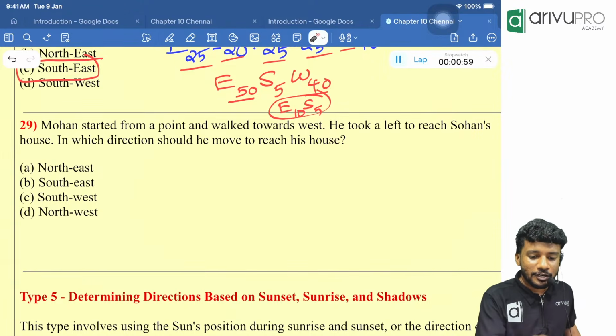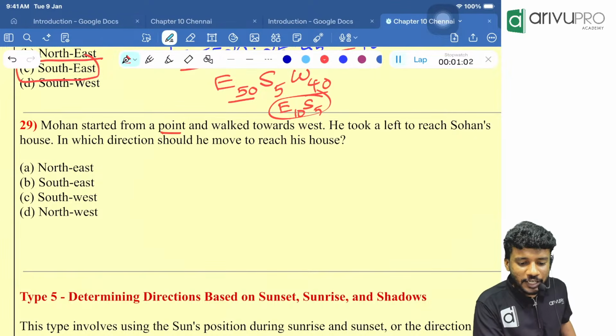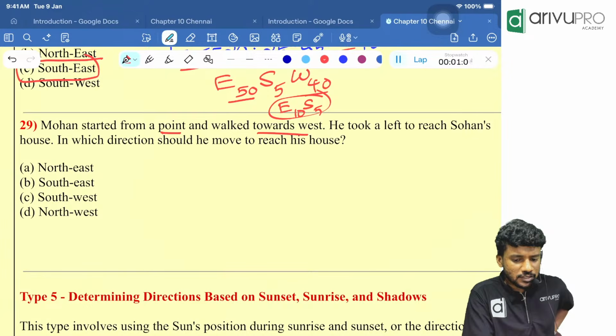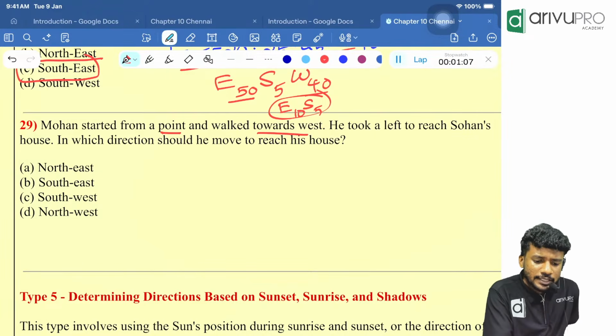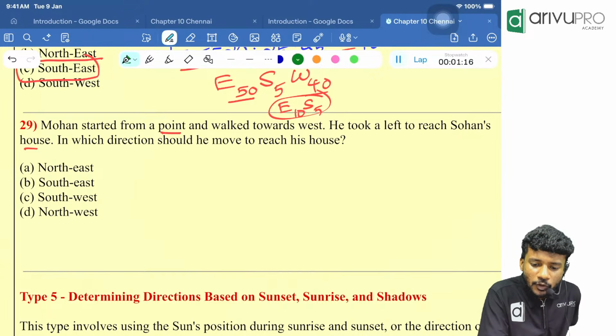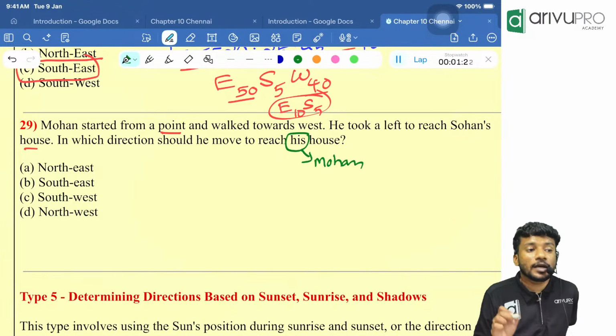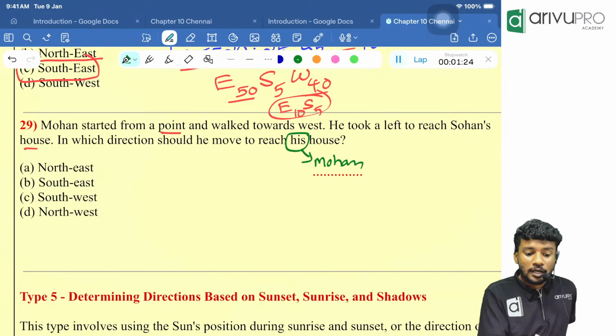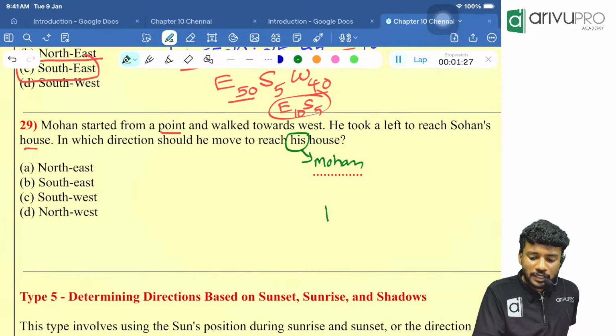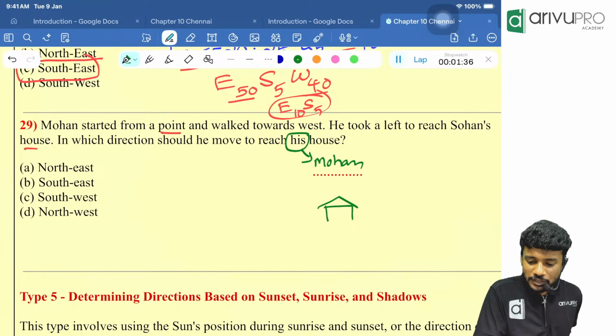Now, here, what is mentioned, people? Mohan started walking from a point and moves towards west. He took a left turn to reach Sohan's house. In which direction should he move to reach his house? His house means whose house? Is it Sohan's house or Mohan's house itself? His means we are talking about Mohan, because Mohan is the main character. Mohan started from a point. That means we will assume that that point is his house itself, Mohan's house. Then he started walking towards west.